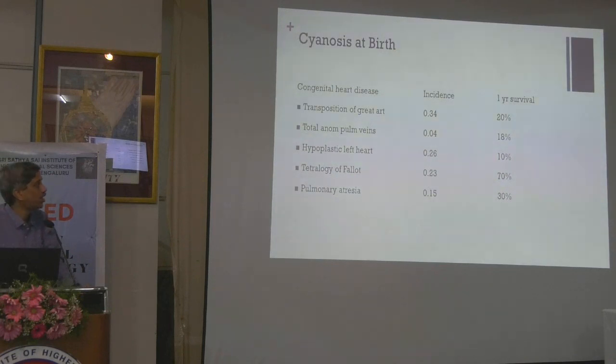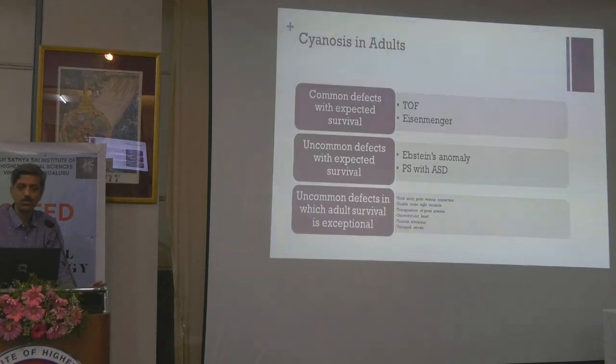The most common congenital heart disease at birth is by far TGA. Tetralogy comes nearly a third, actually, if you look at it. Hypoplastic left heart is also far more common than tetralogy, which intuitively you never think like that. But this is what it is. These are the numbers across the spectrum. They remain the same. But unfortunately, look at the survival percentage. The survival in other forms of disease is very bad. That is why after a while we always end up getting only tetralogy. This is an important concept to understand.